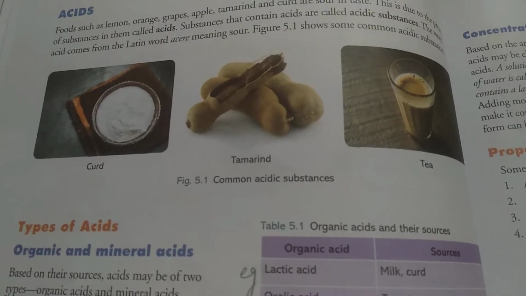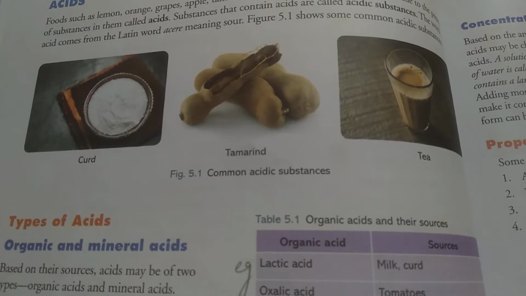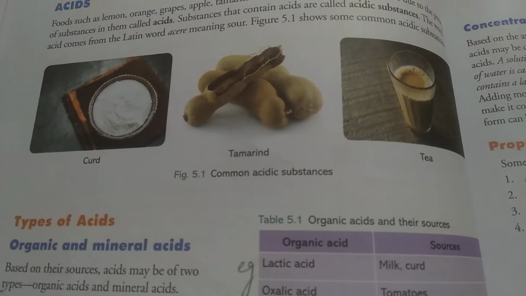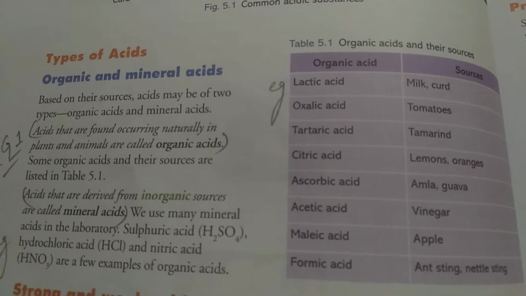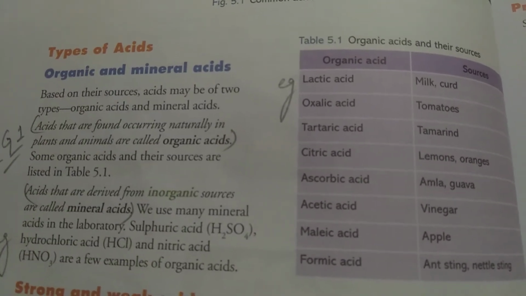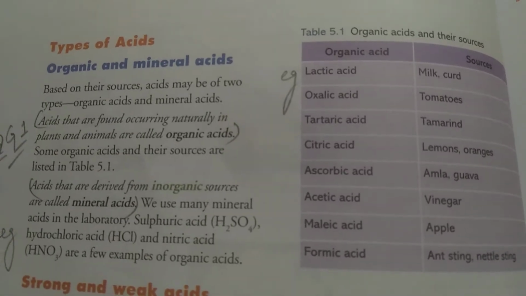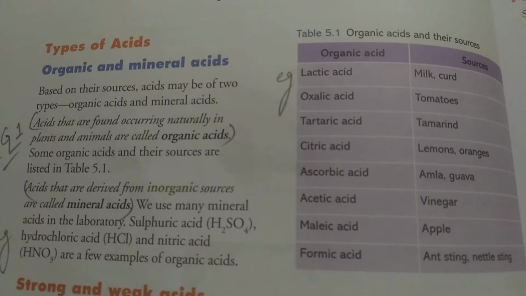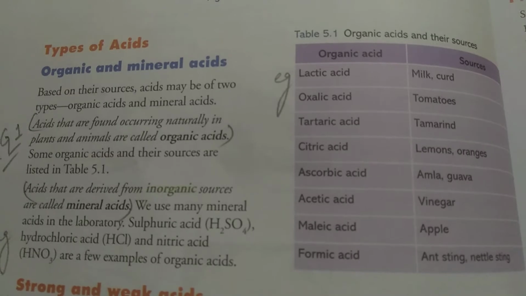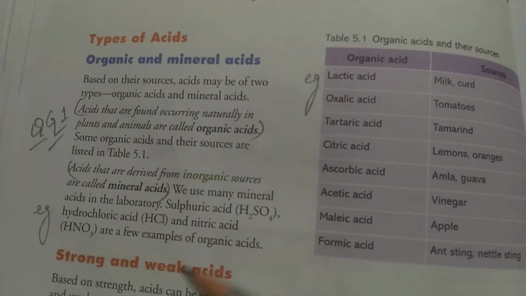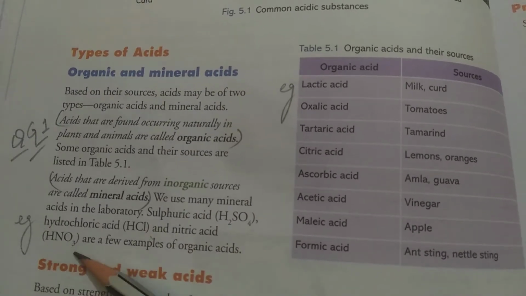But the common thing in all acids is that all of them contain H ions. H means hydrogen. Generally, acids are of two types. The first are the organic acids and the second are the mineral acids. Whether the acid is organic or mineral, in both cases all acids carry H. For example, here this is HCl, here it is H2SO4, and this one is HNO3.